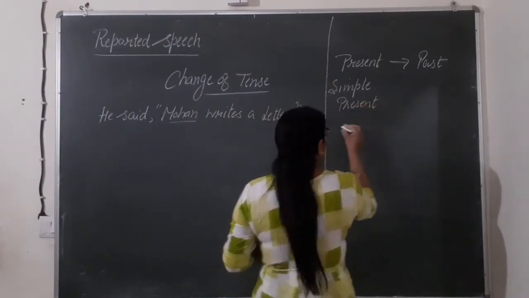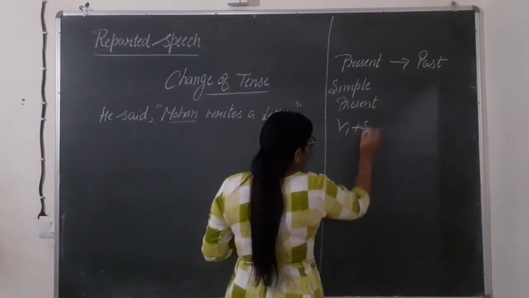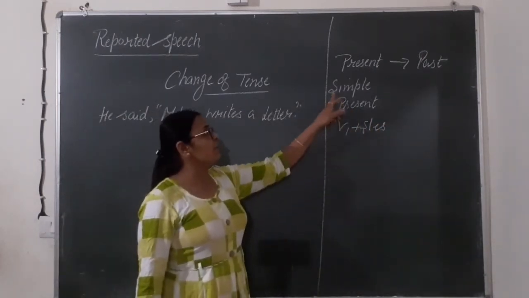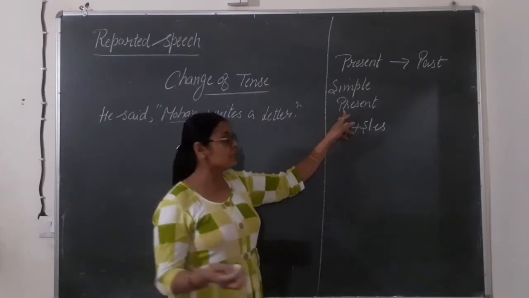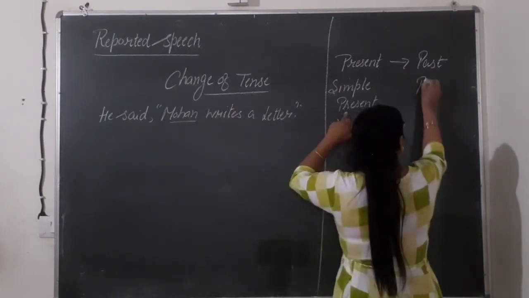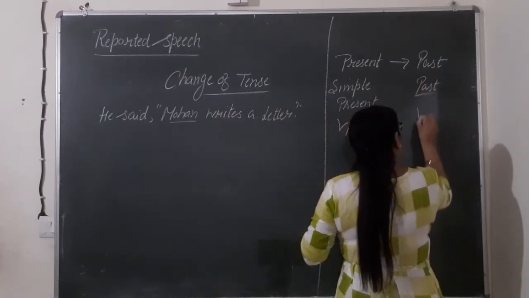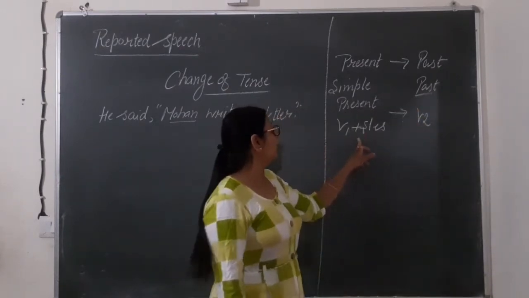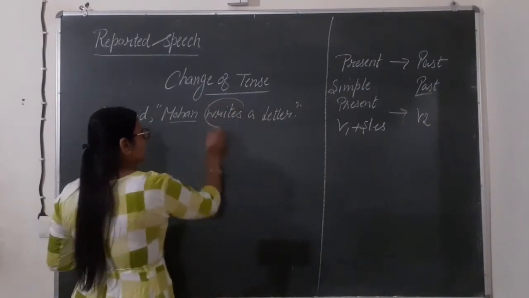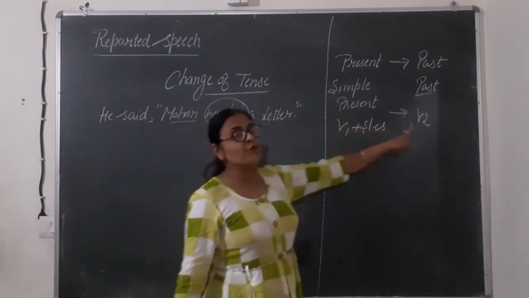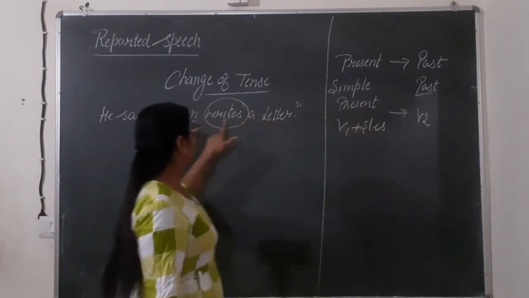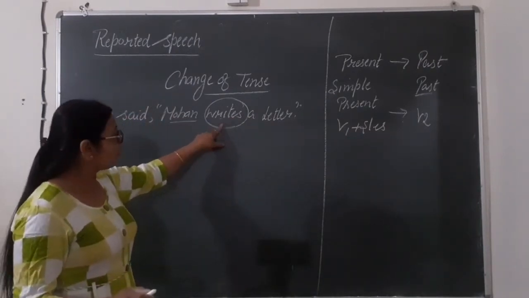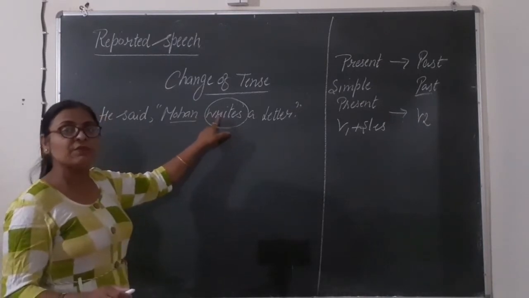What we used to write? First form along with s or es. Okay. When we are changing this simple present tense into past tense, in past tense what we use? We use second form of the verb. Means this first form, when it is given with s or es, like here it is given, this will be changed into second form of the verb. Right? Write is the first form. What will be its second form? Wrote. So according to the past tense, we will change this.